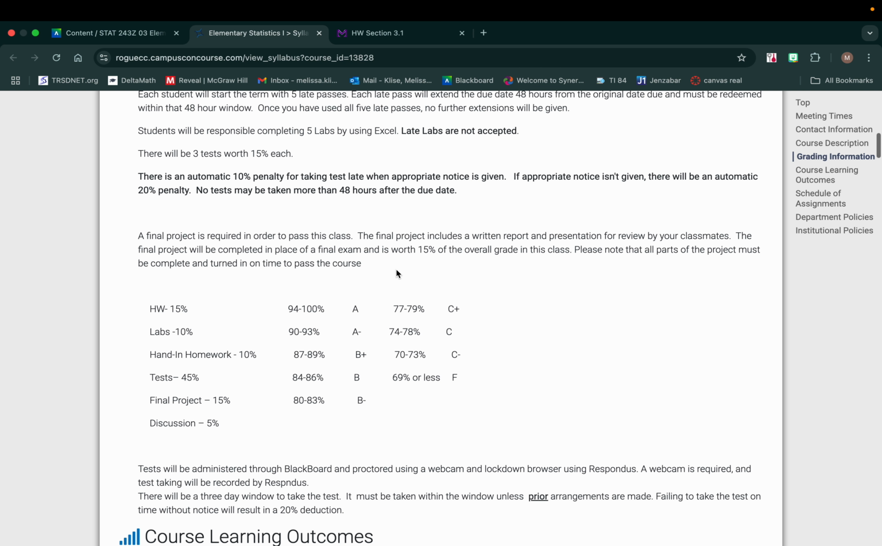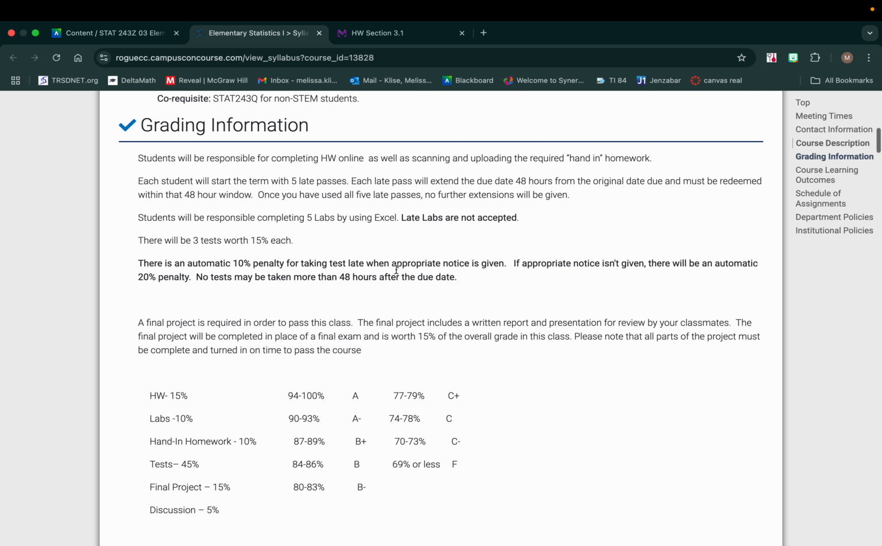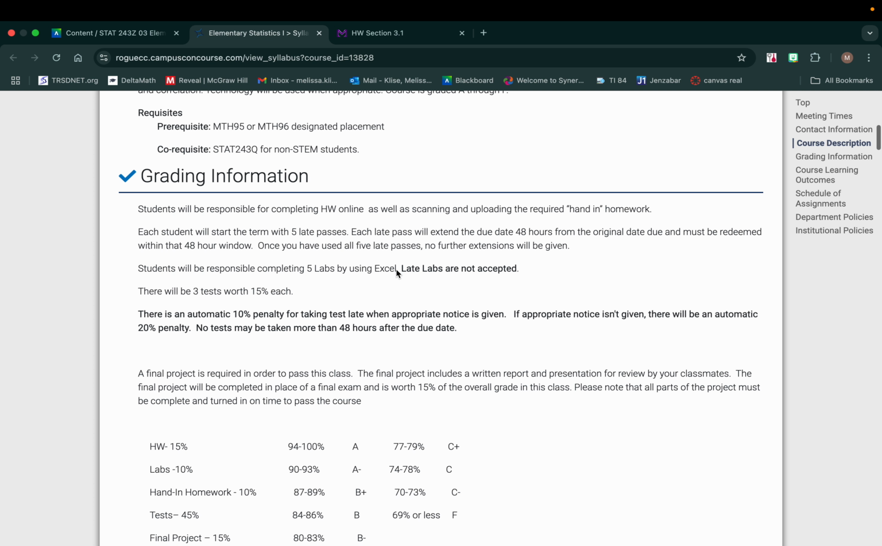So this is probably the most important portion of the syllabus, the grading information. You're going to have online homework. You're going to have hand-in homework, which is something you're going to need to print and then do by hand. Make sure you show your work and then scan it and upload it. Every student, you'll get 5 late passes every term. For the term, each late pass will extend your due date for 48 hours from the original due date. So if you use 2 late passes for one assignment, it'll extend it 48 hours and then 48 hours from there. So you'll get 4 days on that one assignment.